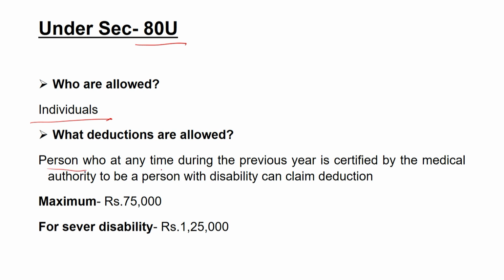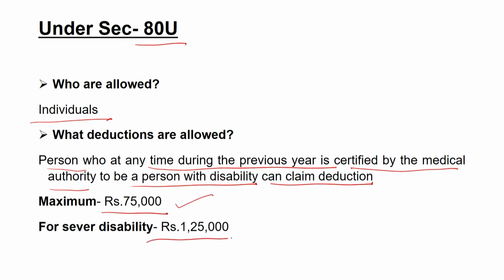Persons who at any time during the previous year are certified by the medical authority to be a person with disability, and for treating that disability they can claim this deduction. The maximum limit in the case of normal disability is rupees 75,000. In case of severe disability, the limit is increased to rupees 1,25,000.